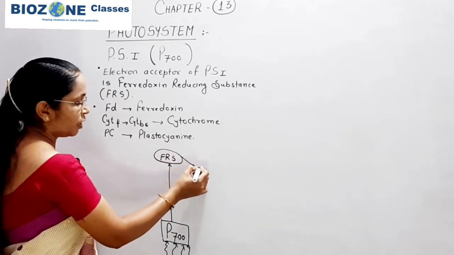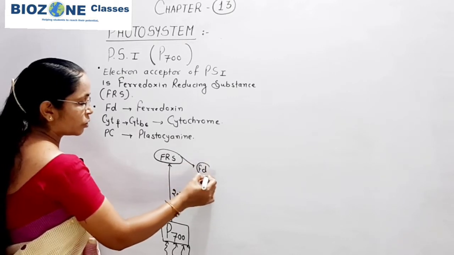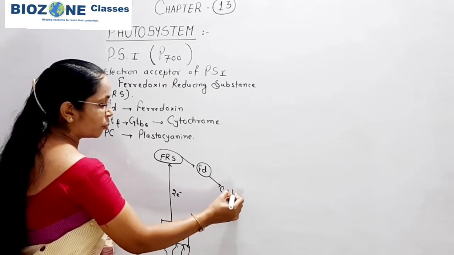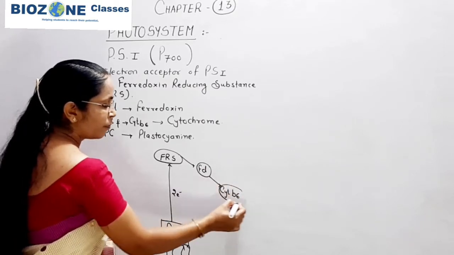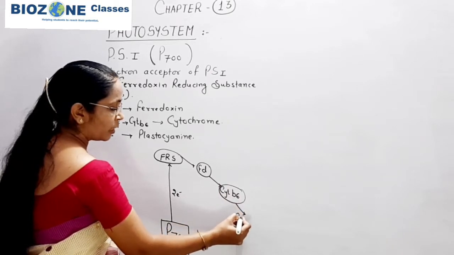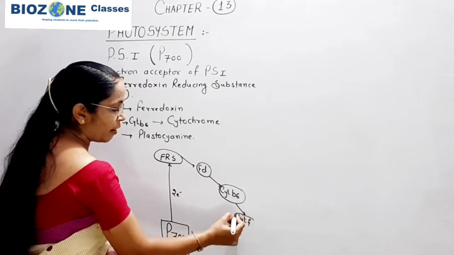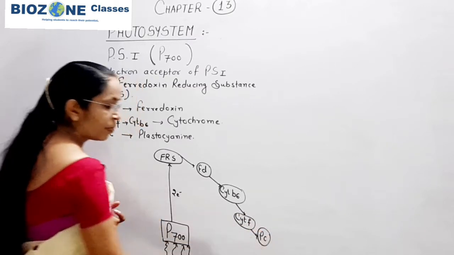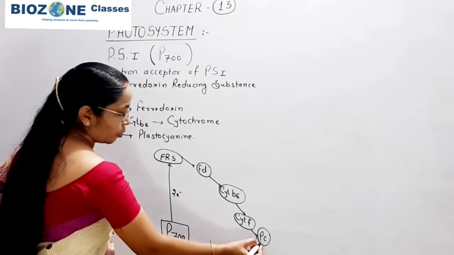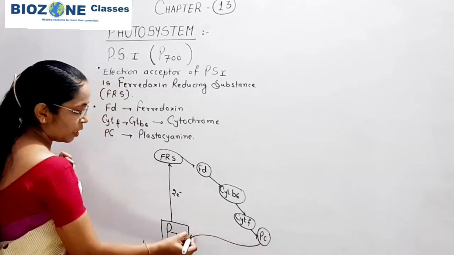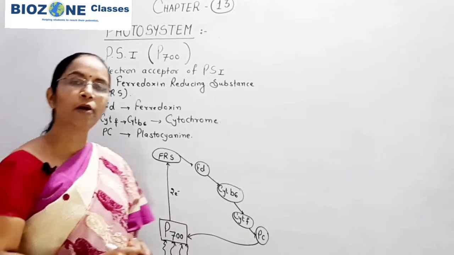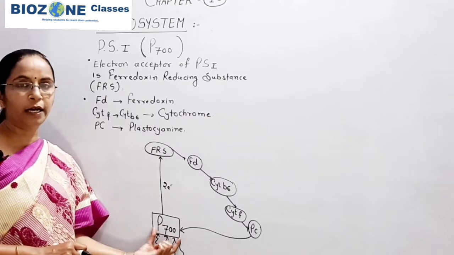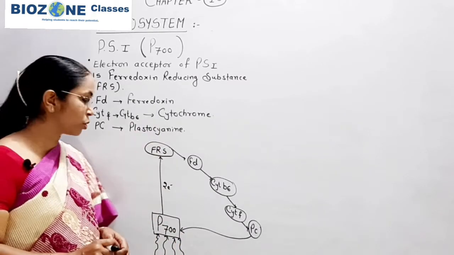substance. From ferredoxin reducing substance, the electron is transported to ferredoxin. From ferredoxin, the electron is transported to cytochrome B6. From B6, the electron is accepted by cytochrome F and then transported to plastocyanine. And from plastocyanine, this question was already asked, the electrons are always transported towards the reaction center P700 in pigment system 1 or photosystem 1.